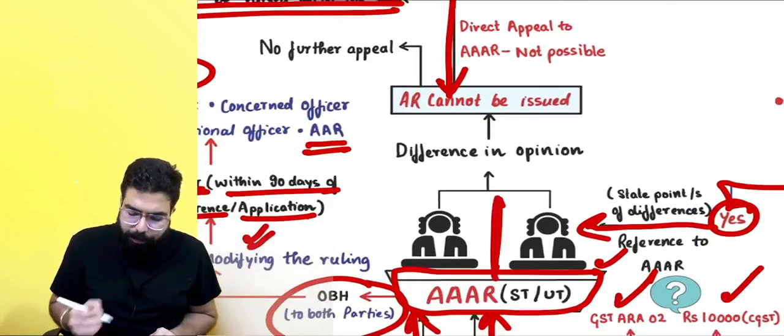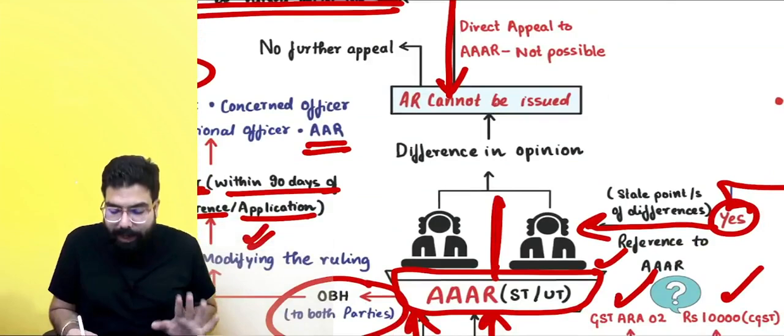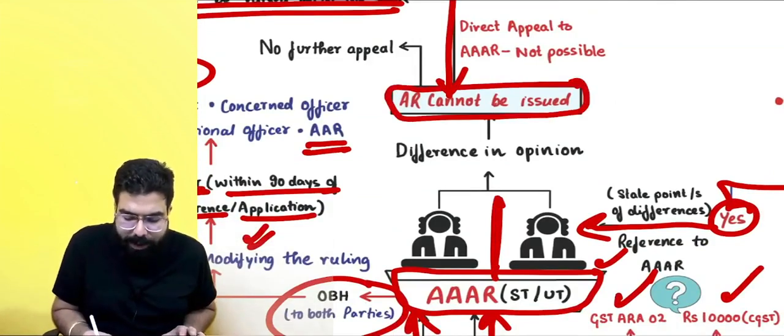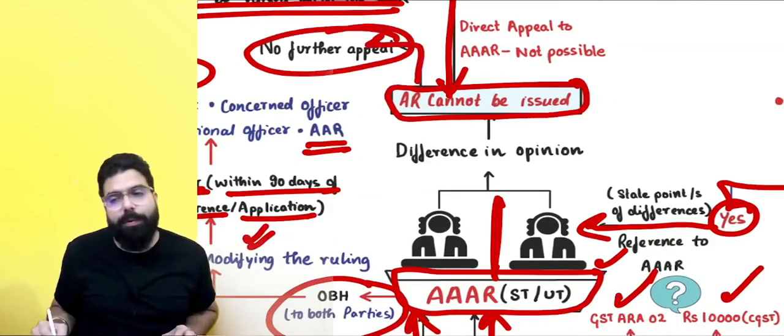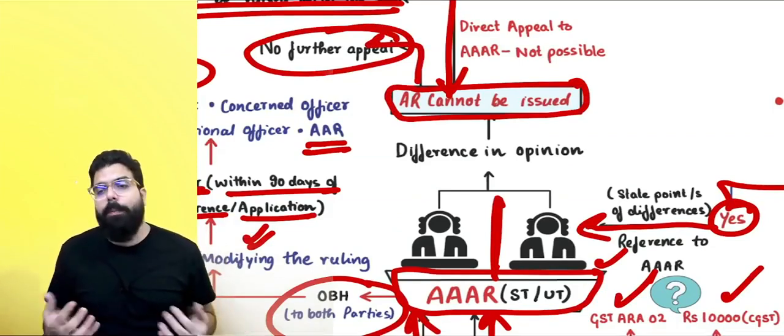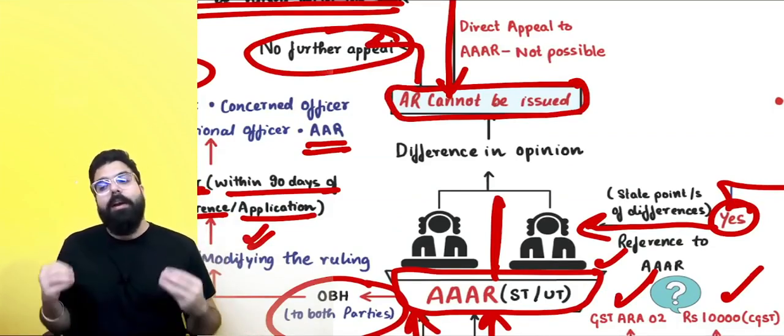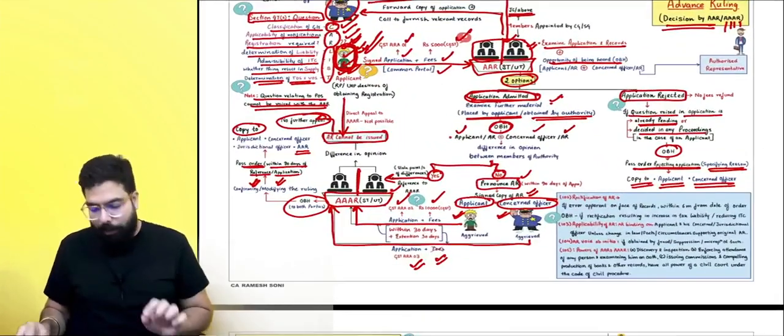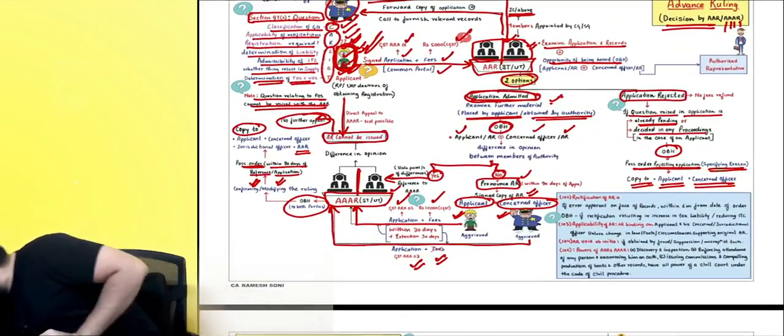Always remember, if these members also have a difference in opinion, then the advance ruling cannot be given, and there is no further appeal also. If the AAAR members have a difference in opinion, then in your case, the advance ruling simply cannot be given. Okay, sir, point is clear.